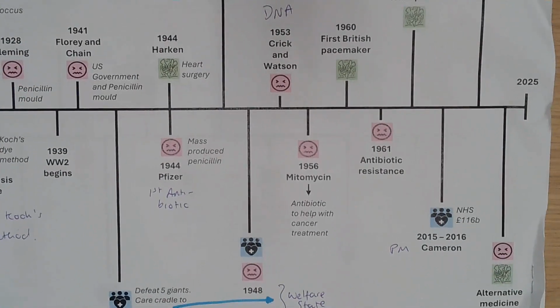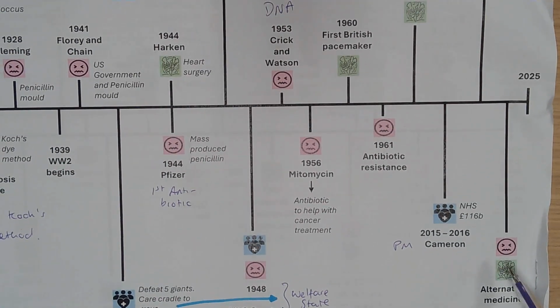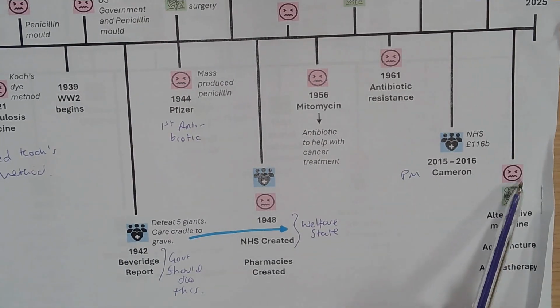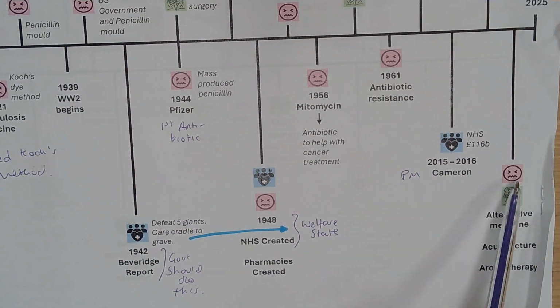And finally, we've got alternative medicine that is still quite popular today, especially around surgery or dealing with the after effects of surgery. So we've got acupuncture, which is needles in the skin to help begin healing, and we've got aromatherapy, that kind of idea of smell to help you heal.